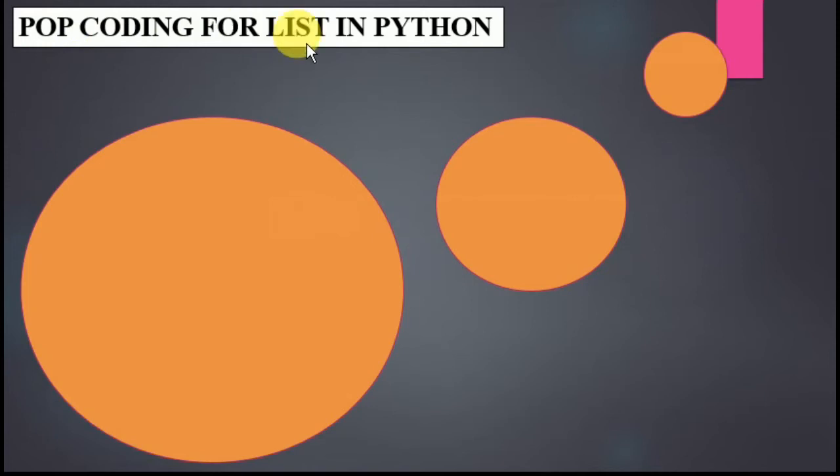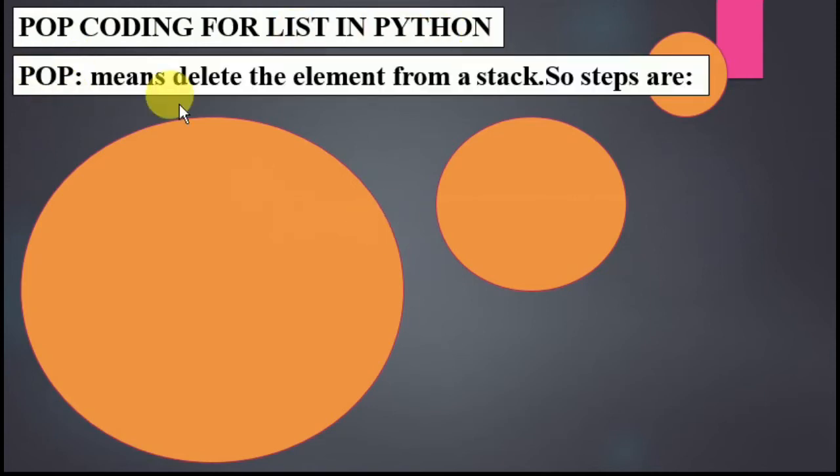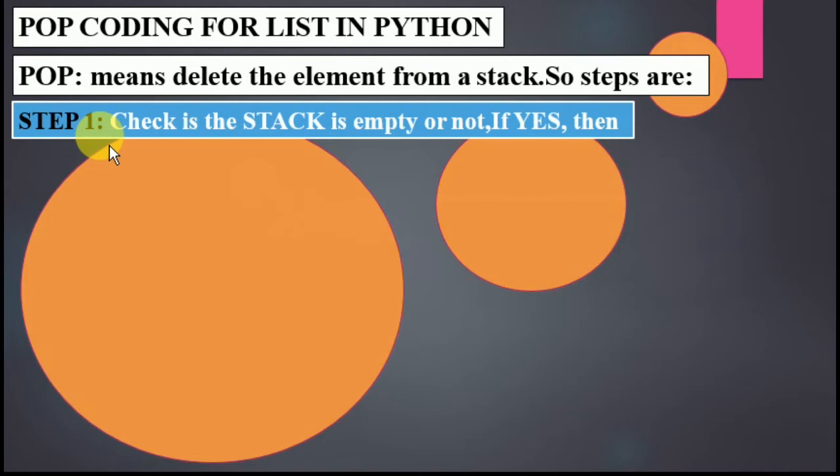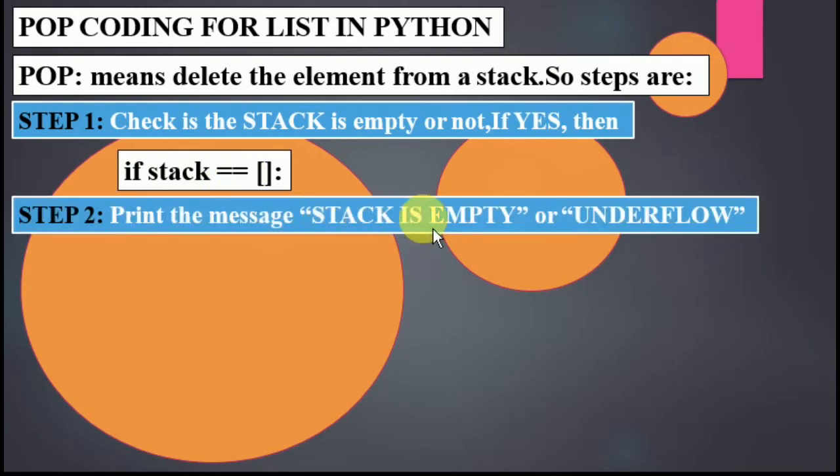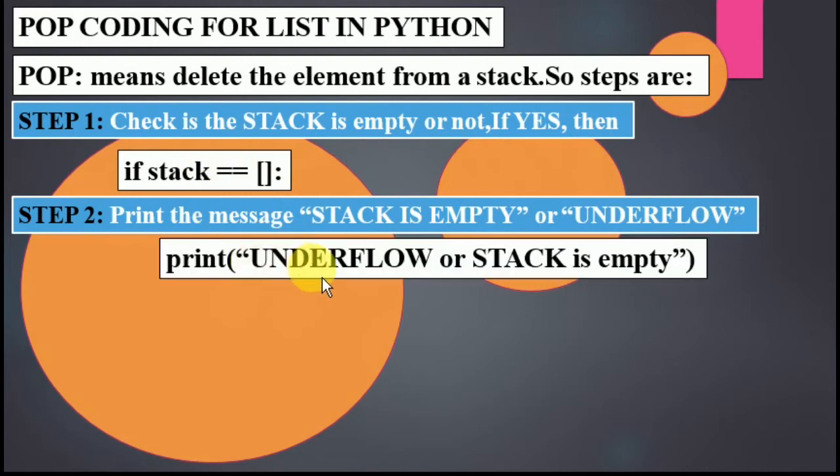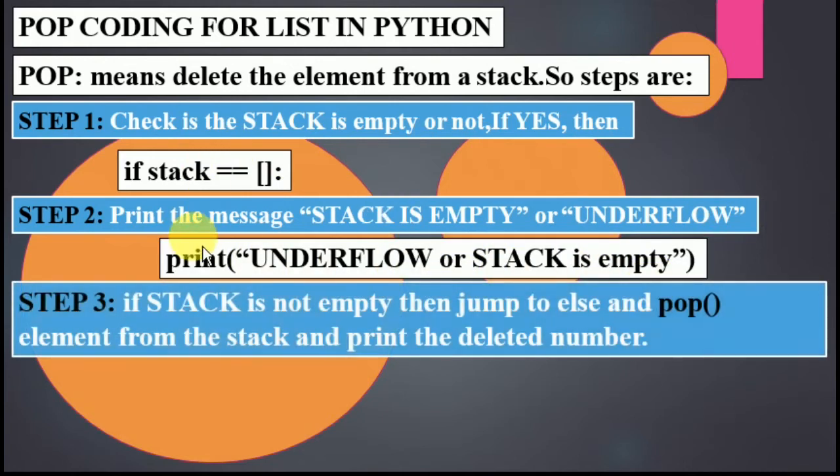Pop coding for list in Python. Pop means delete the elements. First step, check whether the stack is empty or not. If yes, if the stack is empty, print the message that the stack is empty or stack underflow. It means that if each and every value from the stack has been removed and we use pop again, this message needs to be displayed. That message is underflow or stack is empty. If the condition is false, it means there are still some numbers inside the stack.